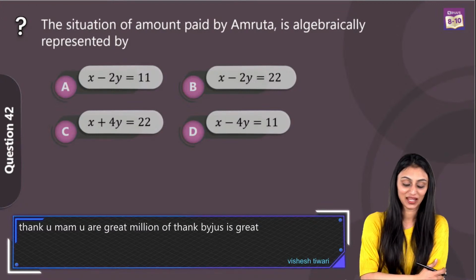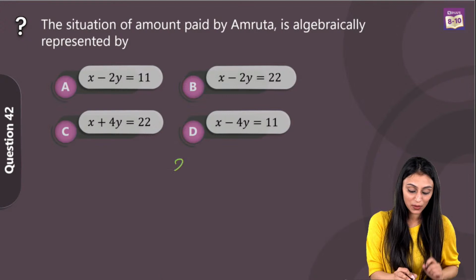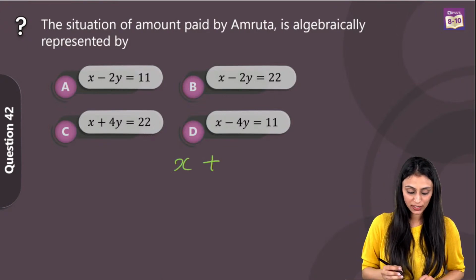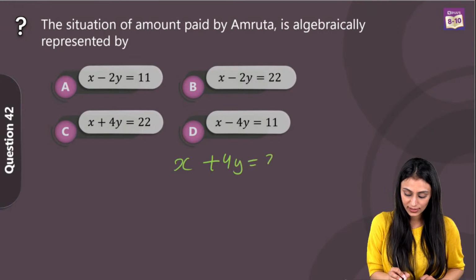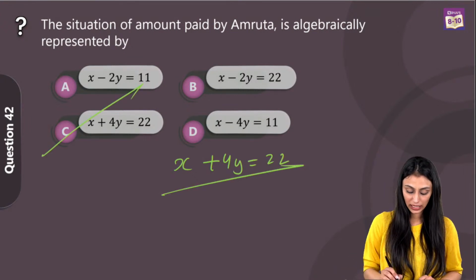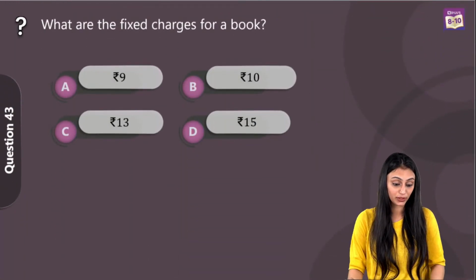Thanks a lot. So here the fixed amount is X and the additional charge on a per day basis is Y. So here it's going to be X plus 4Y, that's equal to 22. Option C is the right answer. Siddharth, case studies, yes, they are actually very simple, no doubt.